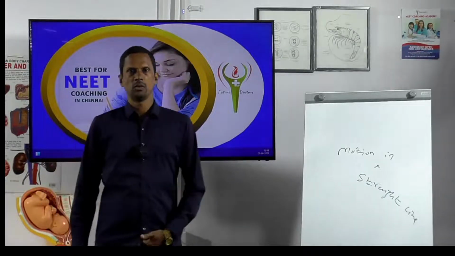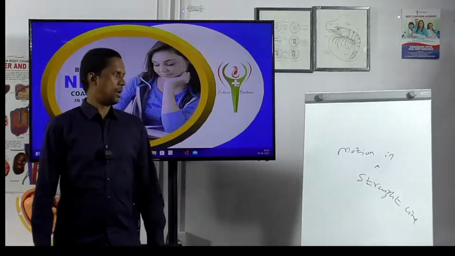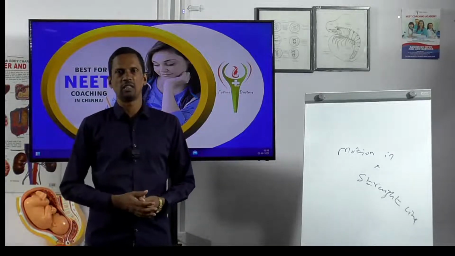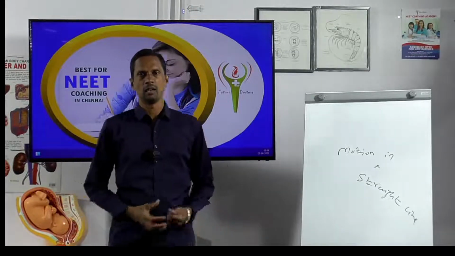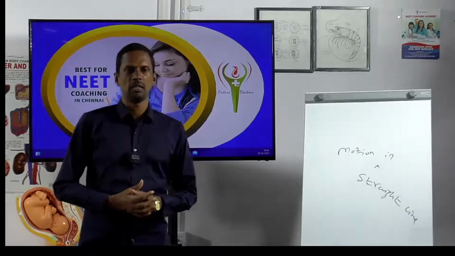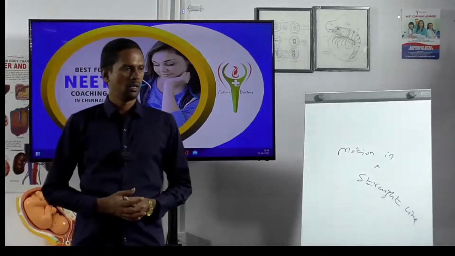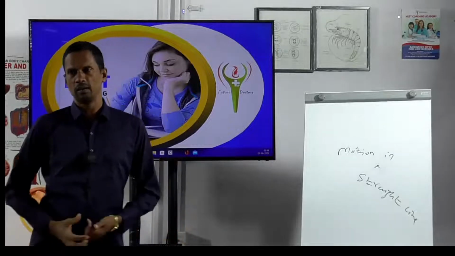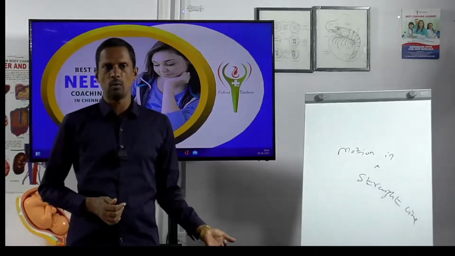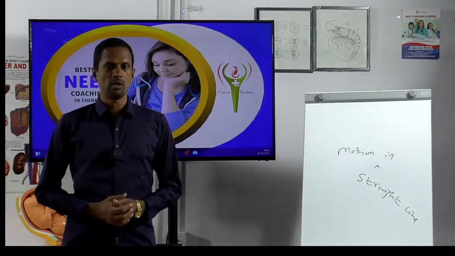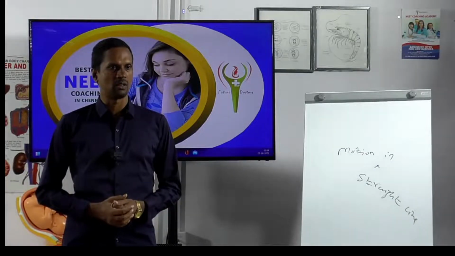So good day, students. Now we're going to see an important chapter in the NEET physics session, which is motion in a straight line. So the motion in a straight line means which dimension will come to your mind? One dimension. The motion in a straight line instead of motion in a plane. So motion in a straight line is one dimension, and motion in a plane is two dimensions. Then which motion will constitute the three dimension?